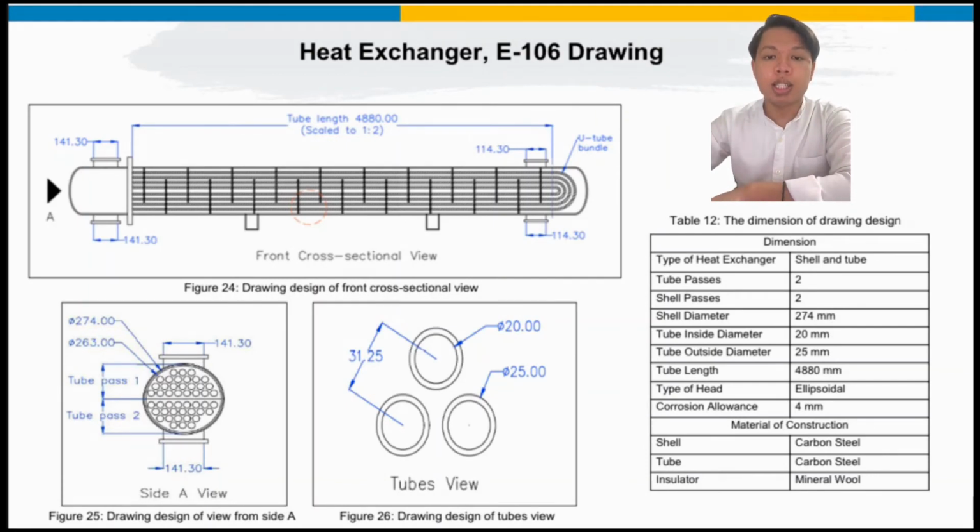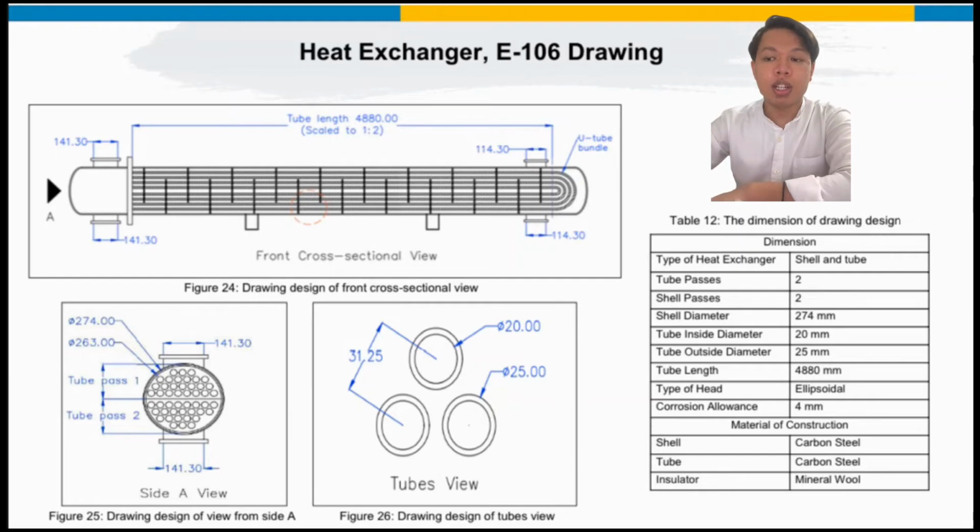The type of heat exchanger is the shell and tube heat exchanger. The number of shell passes is 2. The number of tube passes is 2. The shell diameter is 274 mm. The tube inside diameter is 20 mm. The tube outside diameter is 25 mm. The tube length is 4880 mm. The type of head is ellipsoidal, and the corrosion allowance is 4 mm.